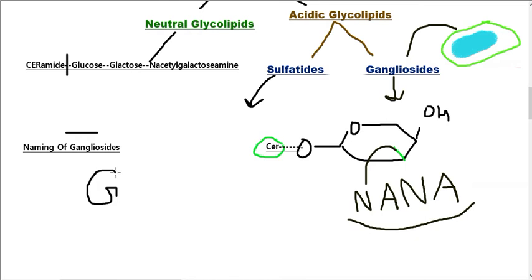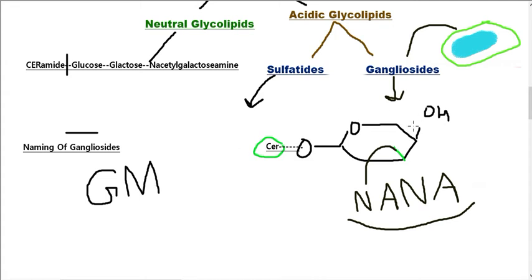Second, on the basis of the number of N-acetyl neuraminic acids: if only one N-acetyl neuraminic acid is present, then it is a monosialoganglioside, and we will write M. This is the shorter form of the nomenclature of gangliosides.